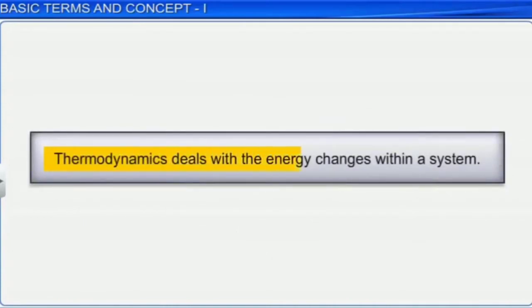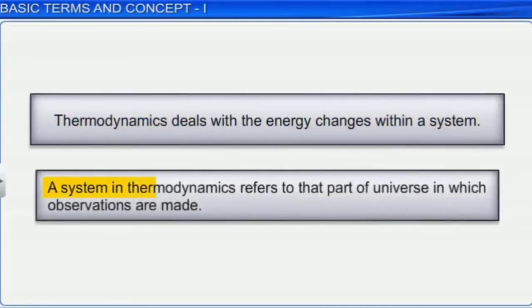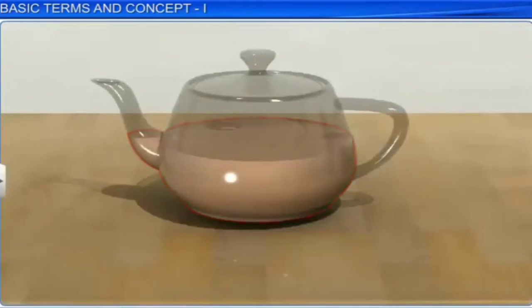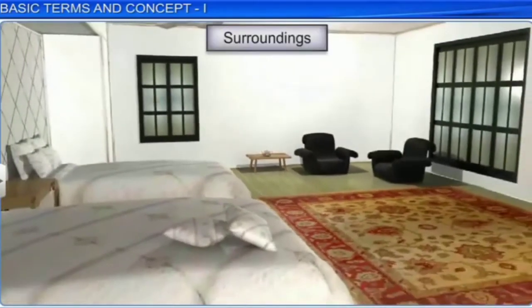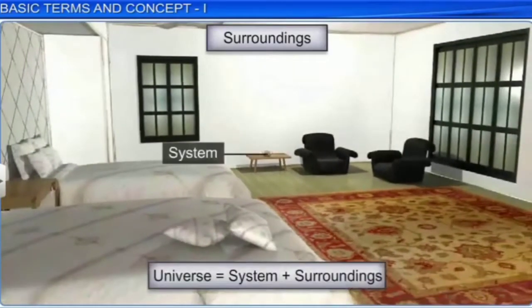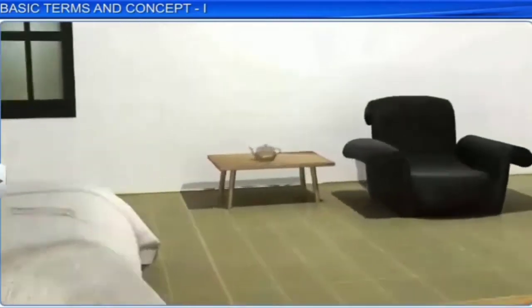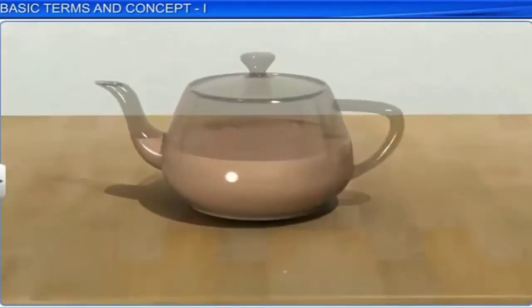Thermodynamics deals with the energy changes within the system. A system refers to that part of the universe in which observations are made. For example, tea in the teapot is the system. The part of the universe other than the system is known as its surrounding. Here, the room in which the teapot is kept is known as the surrounding. The system and the surrounding together constitute the universe.